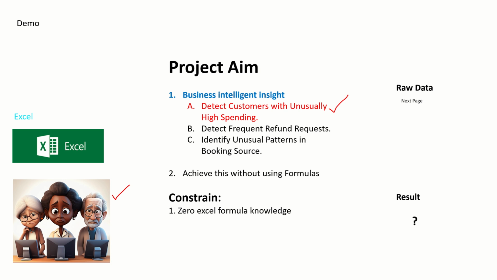What do they want? What did we do before? Previously, what we did was to achieve the first insight. What is the first insight? They asked us to get a business insight. The first request is to detect customers with unusual high spending, which we did. Have a look at the previous videos, then you will know what we did in depth about it and learn whatever you like to learn.